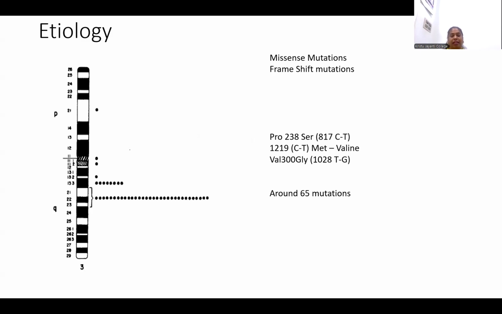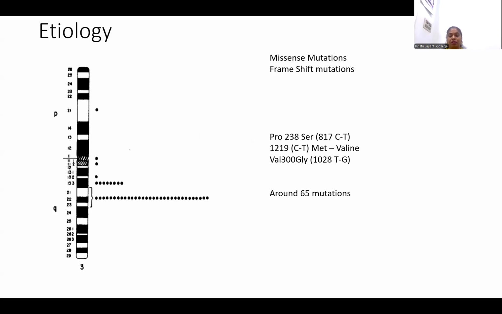One example is a missense mutation, where the gene codes for the amino acid proline at position 238, but when serine replaces proline, it gives rise to the downregulation of this gene. In other words, at nucleotide position 817, the cytosine is replaced by thymine, and proline is changed to serine.